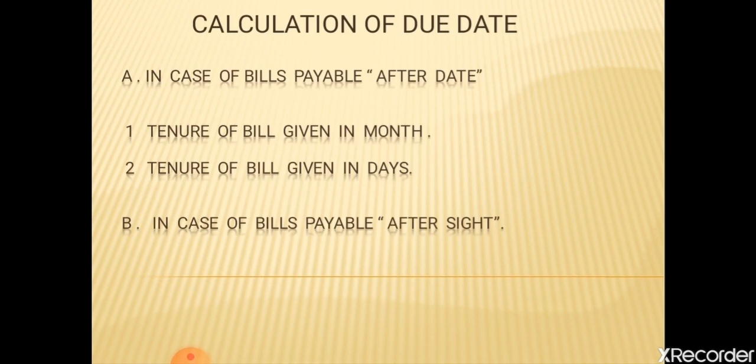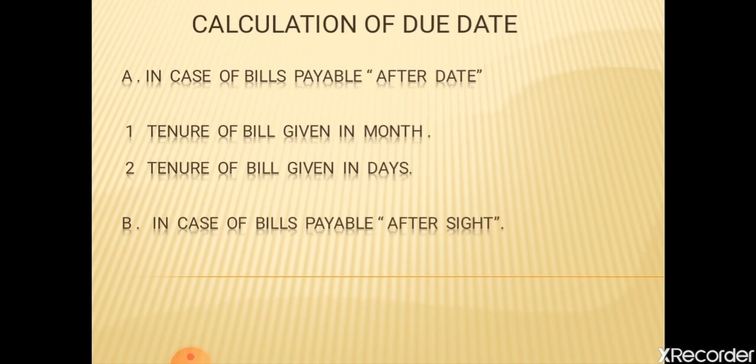In the first type, in such a case we have to take the corresponding date of the month concerned and add 3 days of grace to the due date. Here whatever months are given, we will add them forward and add plus 3 grace days to the date of bill.